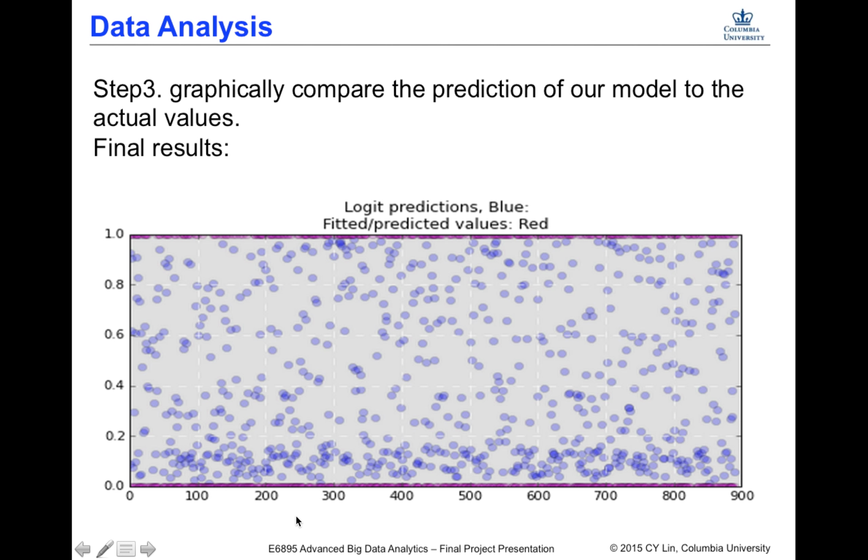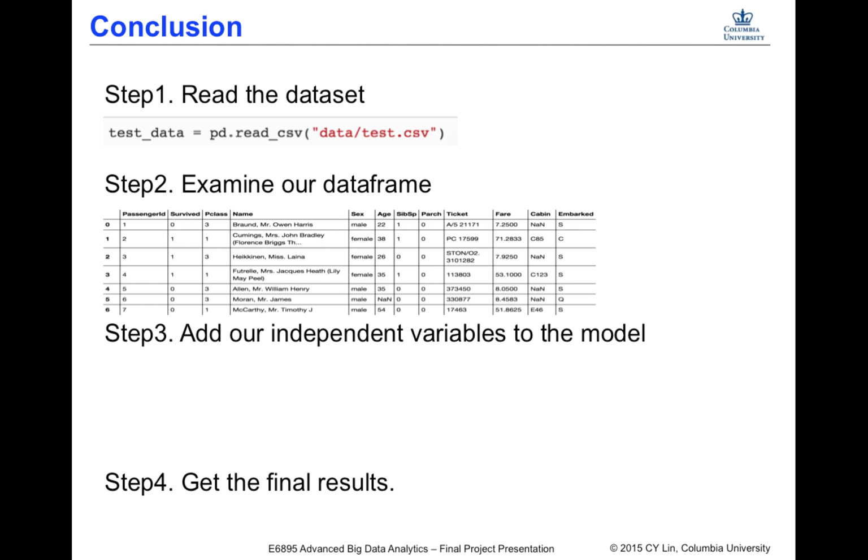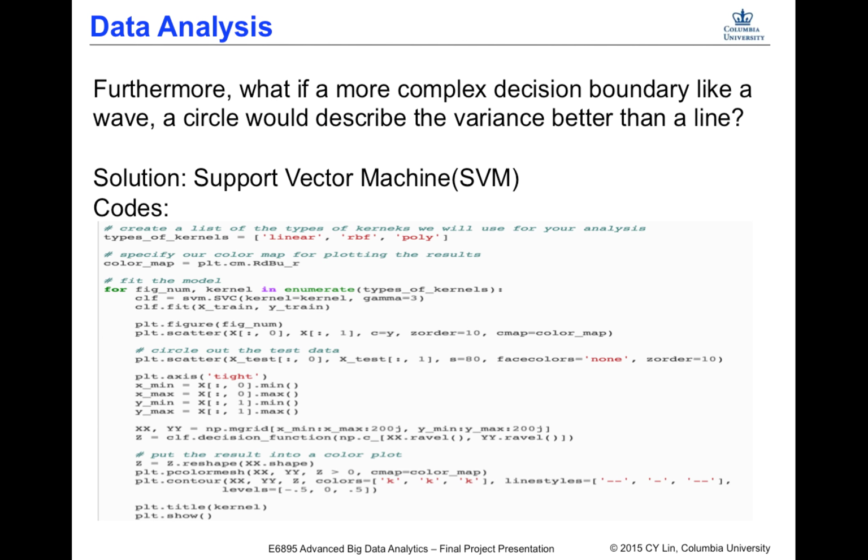Red dots are the results of our model, and it's binary, meaning it's either 1 or 0, which also means either survived or died. So this is how our model works. Step 1, we read the dataset. Step 2, we examine our data frame. Step 3, we add our independent variables to the model. Step 4, we get the final result.